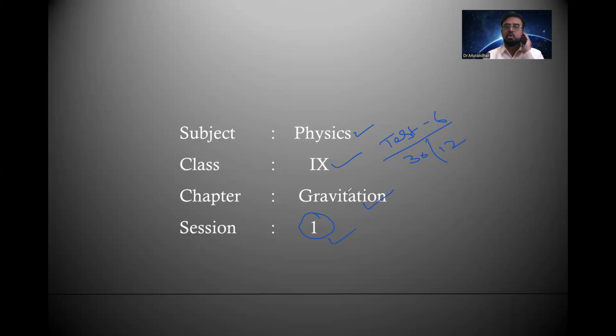Today we are going to know the prehistory of gravitation, which is the syllabus for the upcoming test 6 on 30th December. Gravitation means we come across Sir Isaac Newton, right?